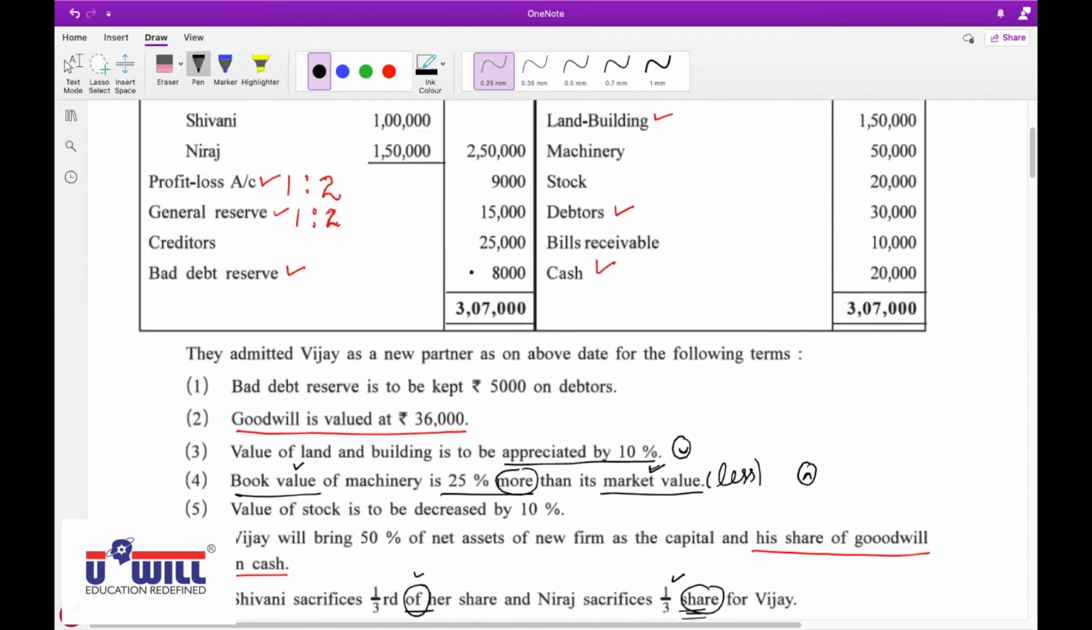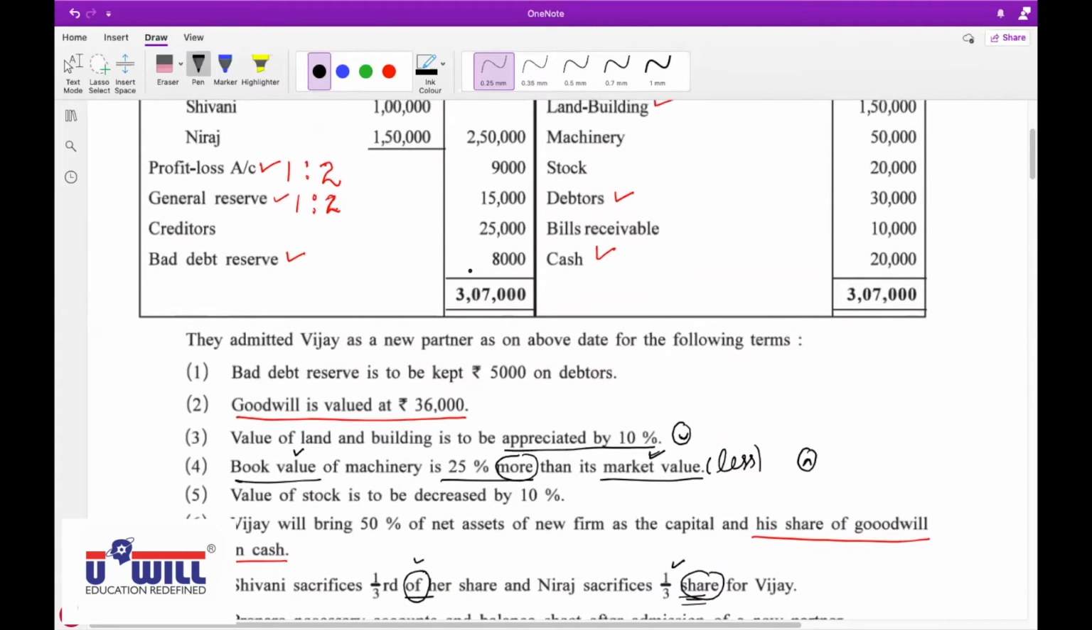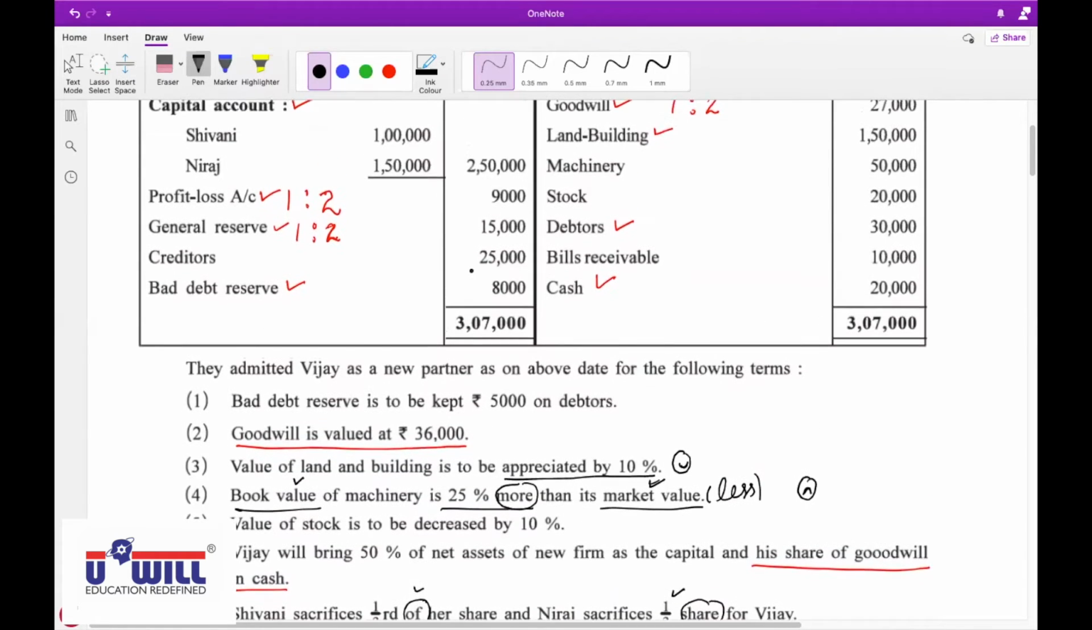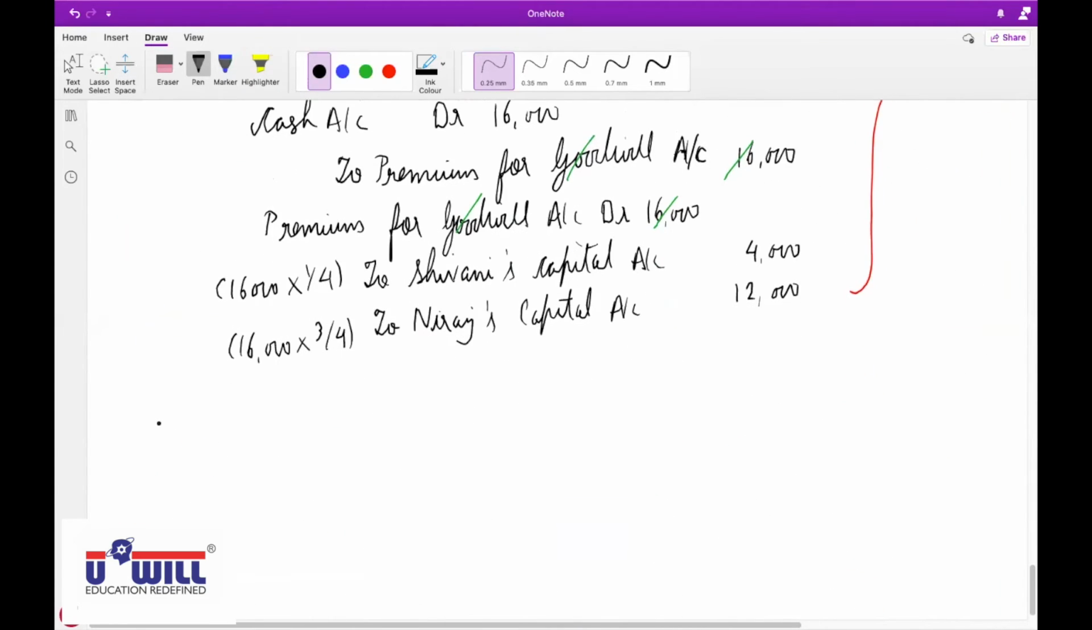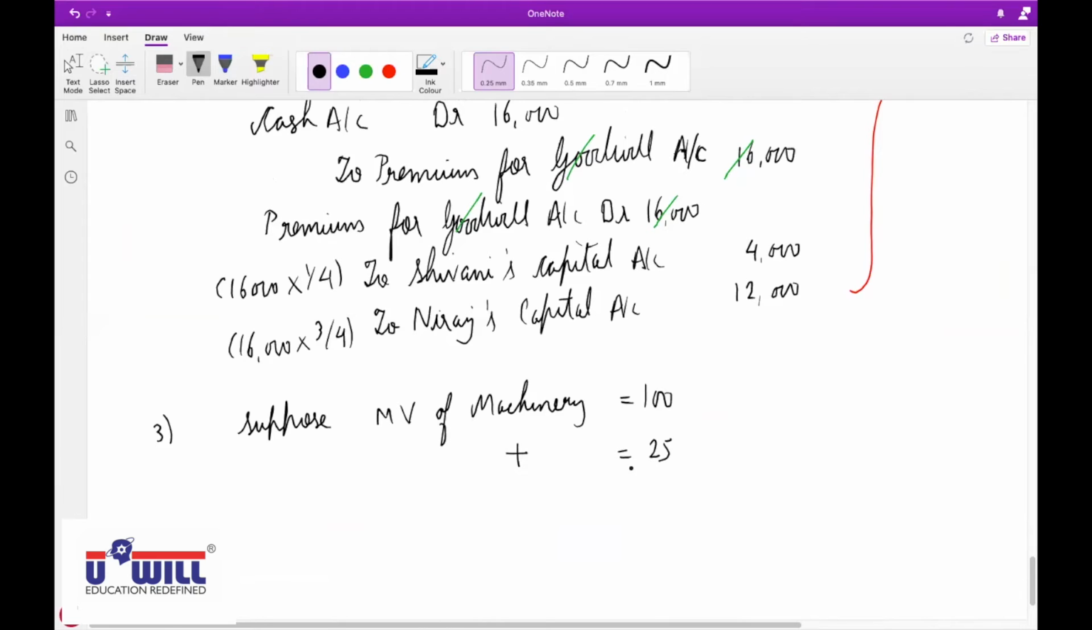Let the market value be 100. Yes, correct. Suppose, all of you make working note 3. Suppose the market value of machinery is 100. Then increase its value by 25%. Now book value is 25% more, so if you add 25, then what is its book value? Therefore, book value is equal to 125.